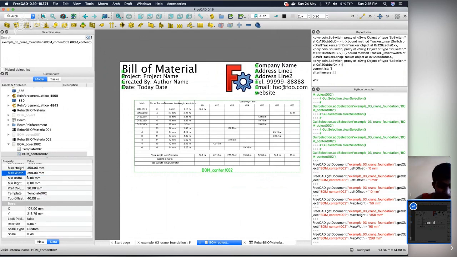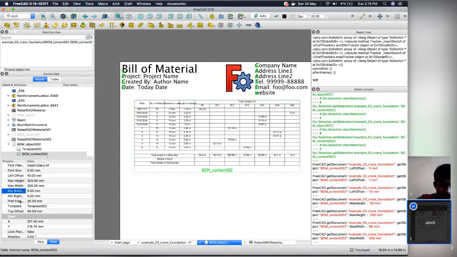So how do you decide the maximum and minimum? It depends upon the template size.